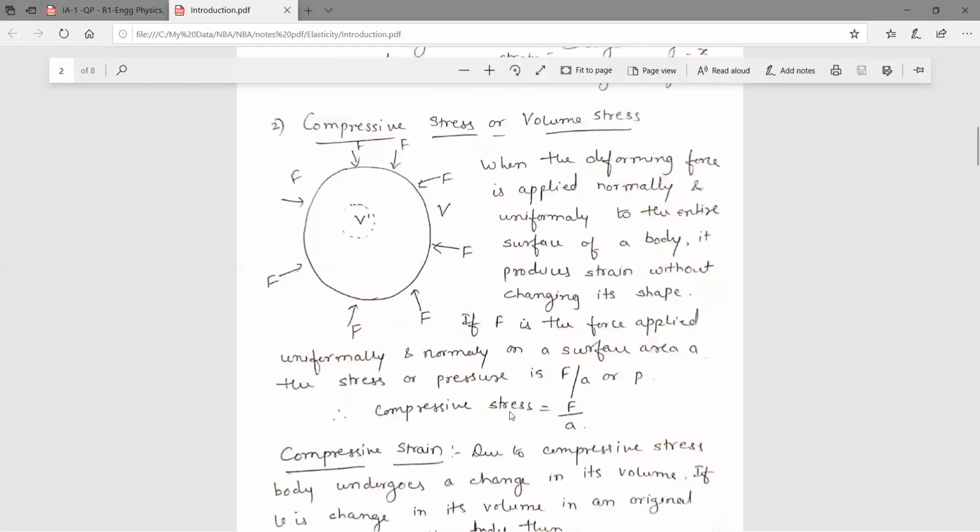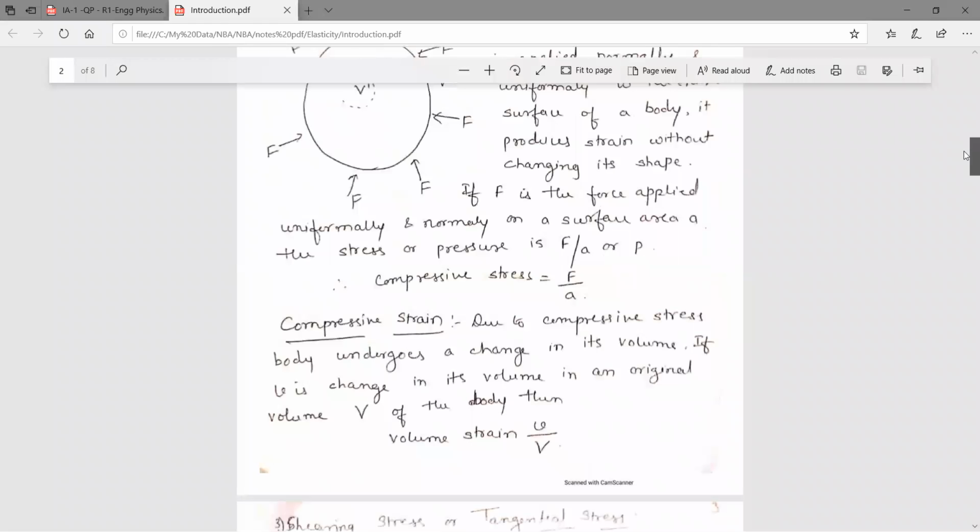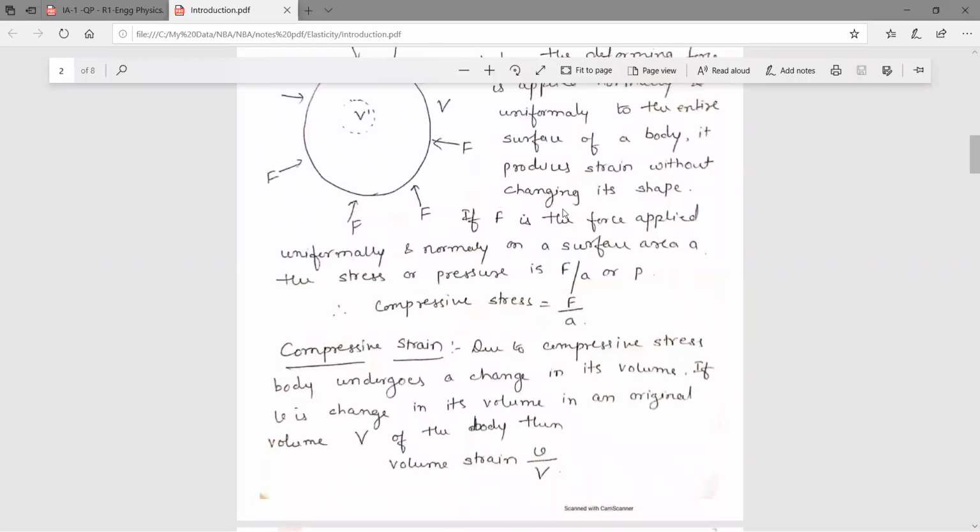Here compressive stress is nothing but force by area. Again, this is whatever force we are applying on the surface of the sphere, divided by area, that is, force per unit area. What is the difference between the earlier one and this one? Here we are applying the force on the surface uniformly. At all the points, the force is the same.